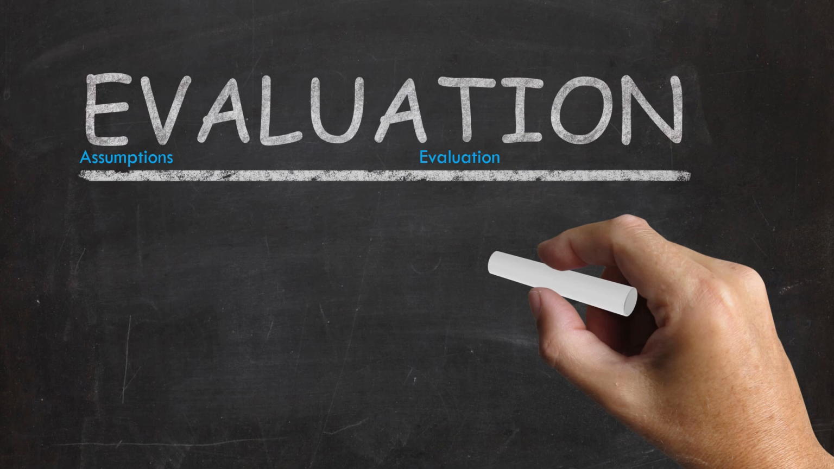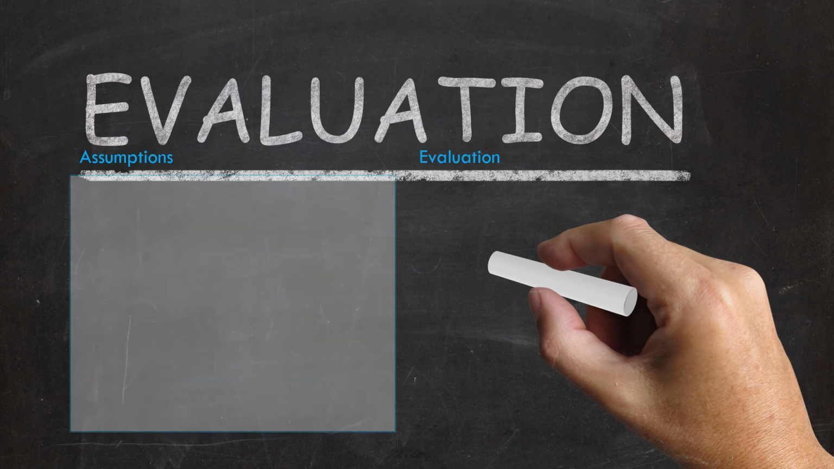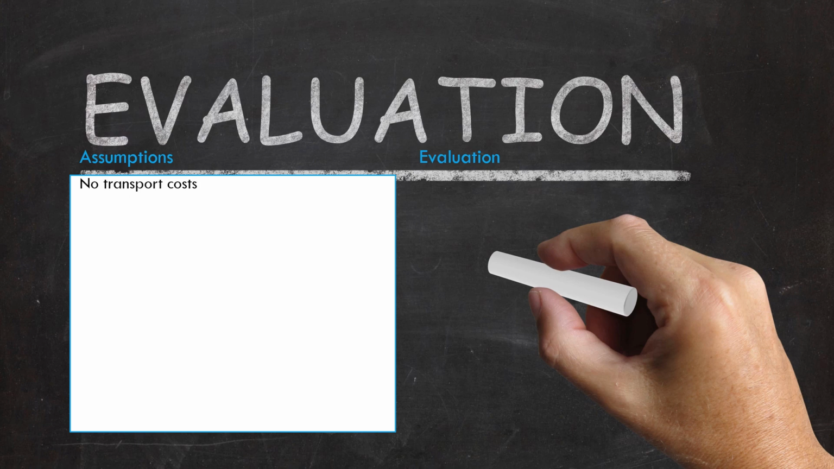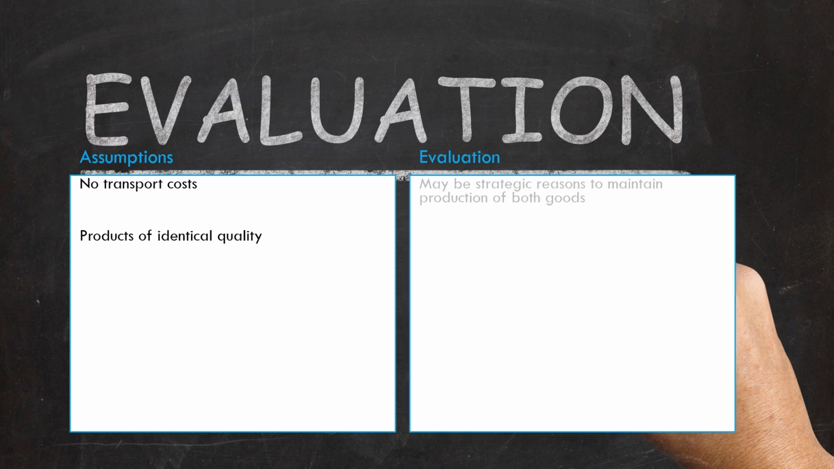So let's look at some evaluation points. Well, this theory does rely on some assumptions. We have assumed here there's no transportation cost between the UK and China that reduces any of the benefits of trade, and that cars and bread are of identical quality between the UK and China. In terms of evaluation, there may be strategic reasons to maintain production of both goods. We want to not necessarily be reliant on the Chinese economy for our food production, for our bread, so we might choose to still maintain some bread production even if it doesn't make economic sense.